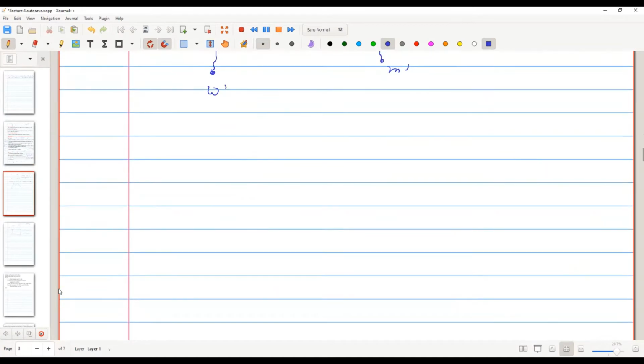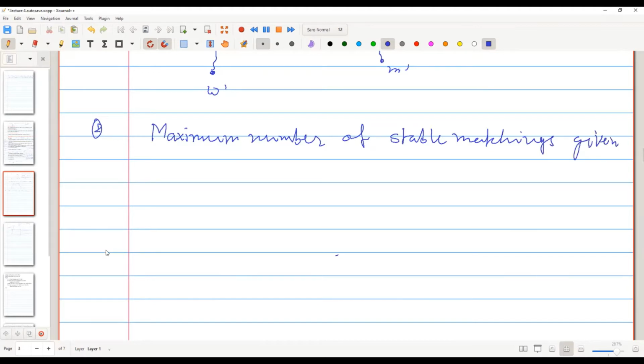Okay, if there are no more questions, we had another question: what can be the maximum number of stable matchings given an instance? There is an example where the solution is 2 to the power n minus 1, where n is the number of men.